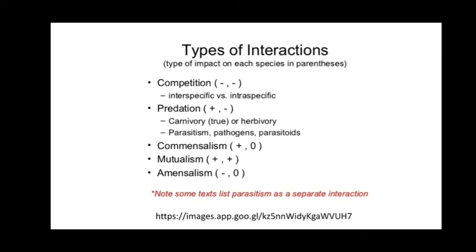Again, commensalism shows plus and zero. Mutualism is plus plus, that is, both species are benefited. Amensalism is minus and zero, so one species is harmed and the second one is neither harmed nor benefited. That's why the zero is the indication.